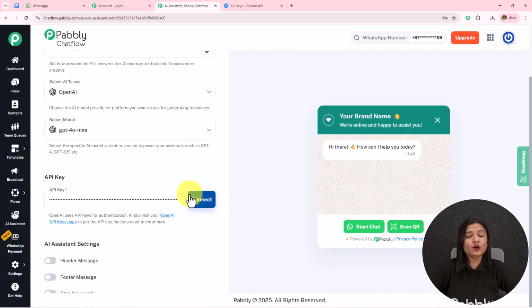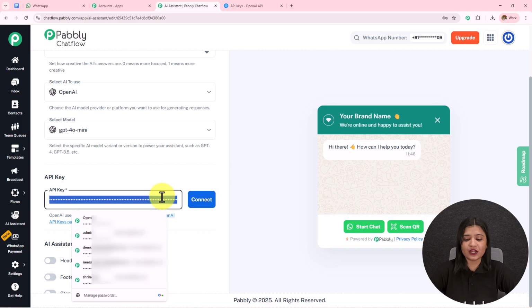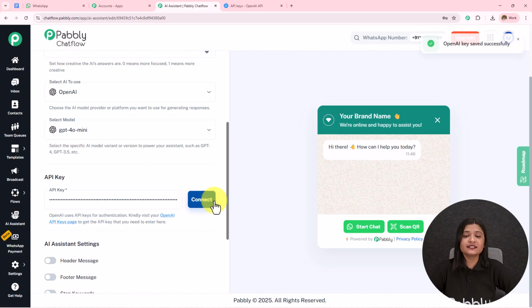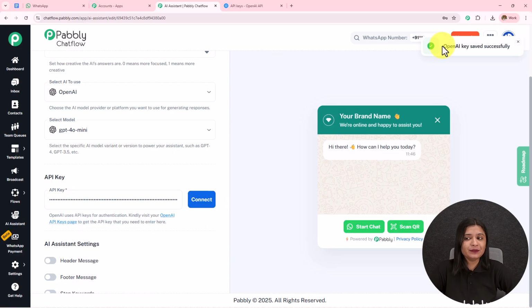Now here I am on a paid account of OpenAI and it is necessary to have the paid account. Please make sure that you have this too. I've already generated the API token, which I'm going to paste over here. And then you simply have to click on this connect. Please make sure that you click on this connect after entering the API token. So OpenAI key saved successfully.